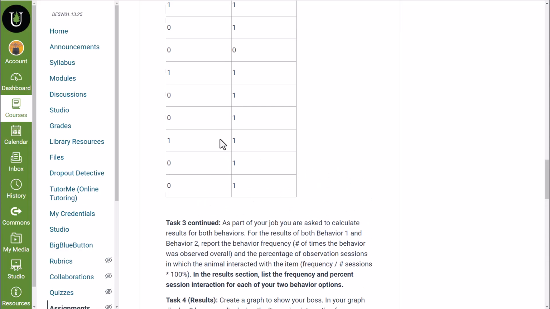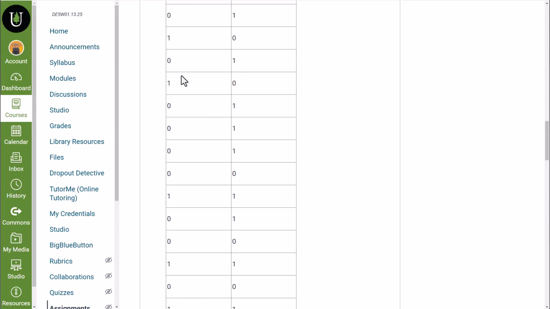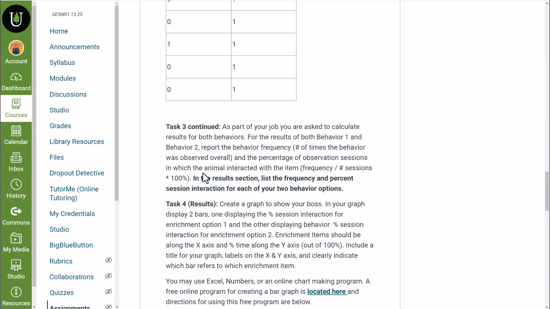If all of this represents 100% and half the time we see 1s, half the time we see 0s, then they perform this behavior 50% of the time. You're going to look at the frequency and percent. Frequency is just the percent in its decimal form. So if a frequency is 0.50, the percent is 50%.